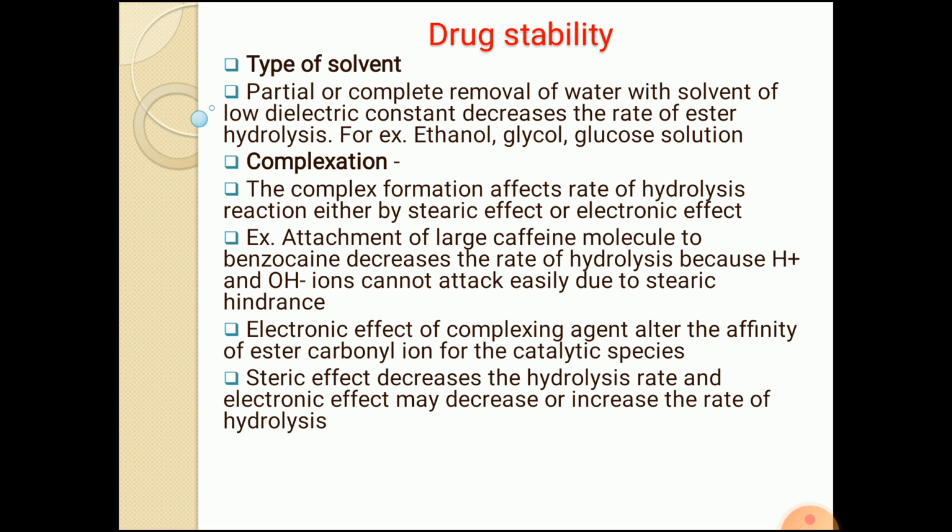The second mechanism by which complexation prevents hydrolysis is the electronic effect of the complexing agent, which alters the affinity of the ester carbonyl group, that is C double bond O, for the catalytic species. Means the catalytic species which catalyze the hydrolysis. So when the affinity decreases, the rate of hydrolysis may also decrease. But in general, the steric effect decreases the hydrolysis rate, whereas the electronic effect may decrease or increase the rate of hydrolysis.